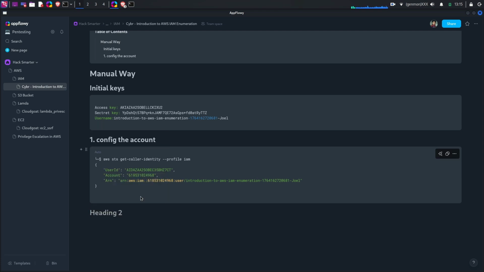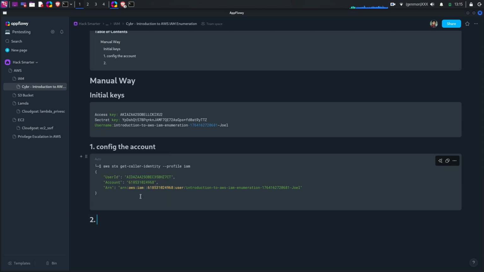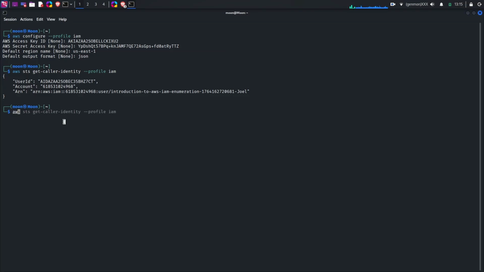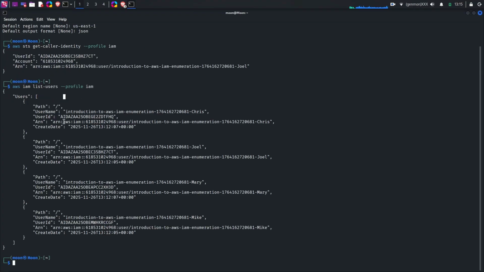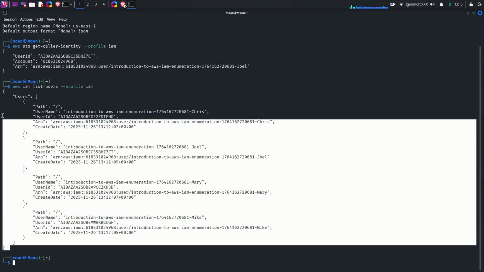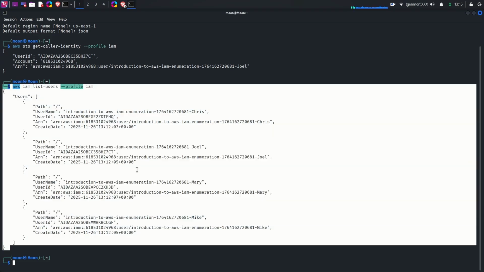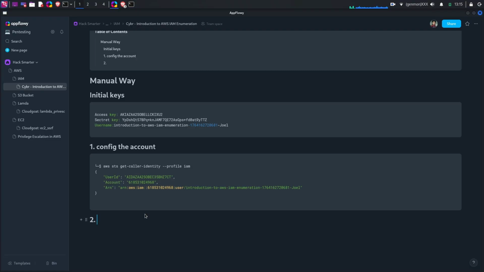What to do next? Do AWS IAM list users, so we can see how many users there are. So we got 4 users: Chris, Joe, Mari, and Mike.